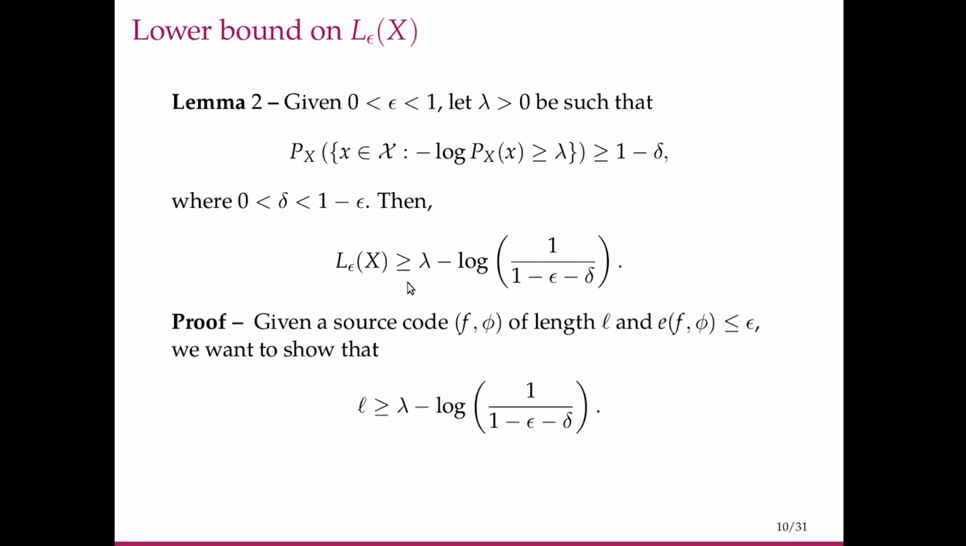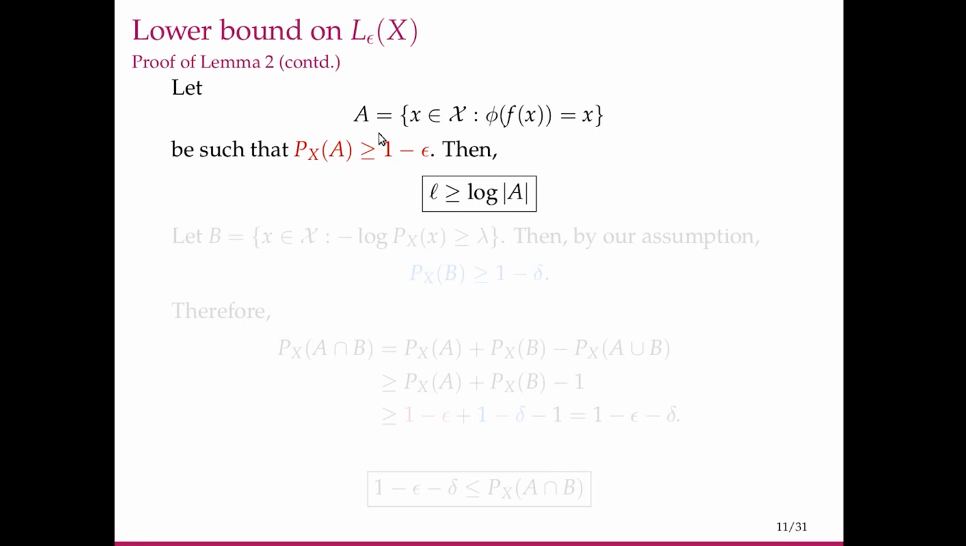What we want to show is that given a source code of length L and probability of error less than or equal to epsilon, L is greater than or equal to lambda minus log of 1 by 1 minus epsilon, minus delta. If this is true for every source code which incurs a probability of error epsilon and has length L, then L_epsilon of X is the minimum L among those, so for that also this bound should hold. Then we'll get the result. This is what we are seeking.